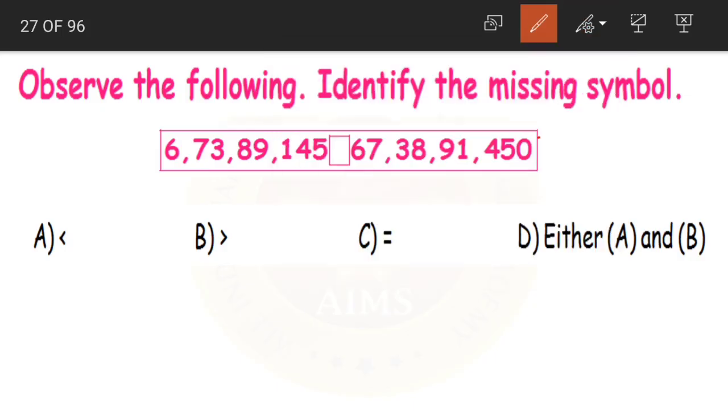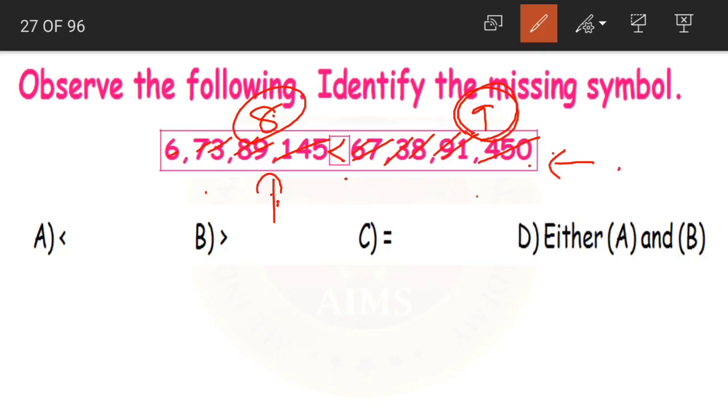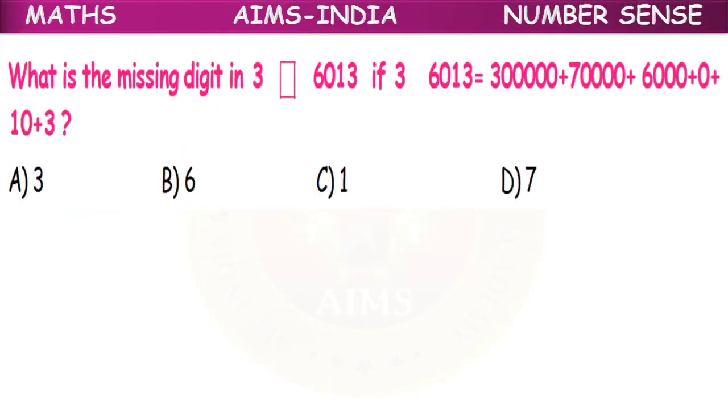Yes. So what is the first step in comparing, children? First we need to count the number of digits. 3, 4, 5, 6, 7, 8, 9. This number has 9 digits. 3, 4, 5, 6, 7, 8. This number has 8 digits. So what can we say about these two numbers? The number on the left, that is the 8-digit number, is less than the number on the right, that is the 9-digit number. Yes, so the number is less than. So what should be the correct symbol? Option A, less than, is the missing symbol here.